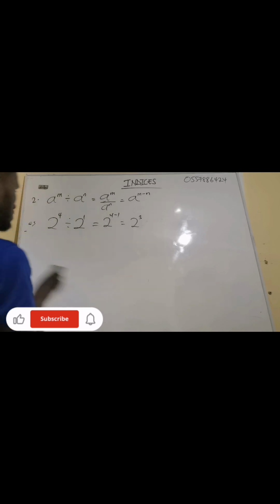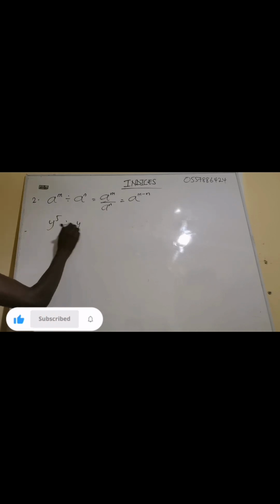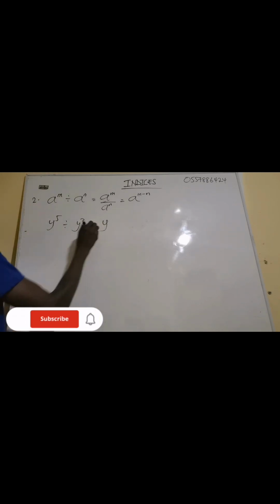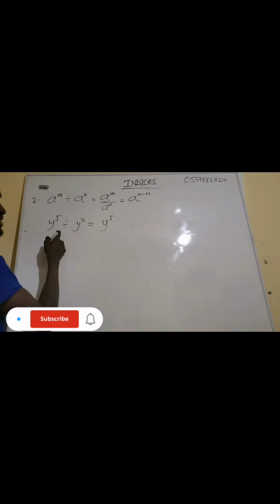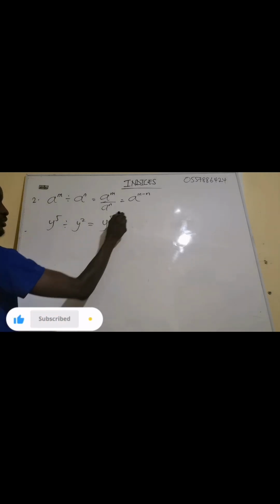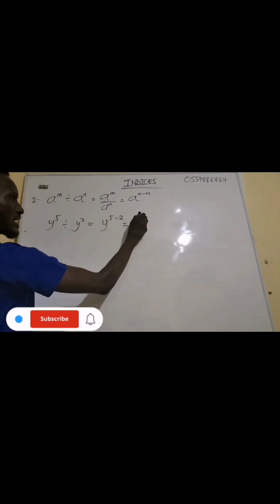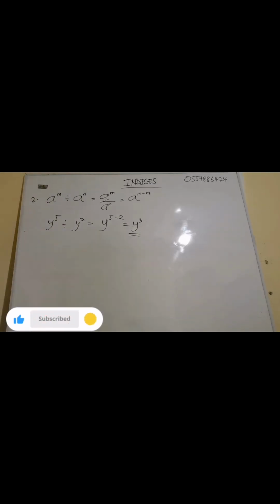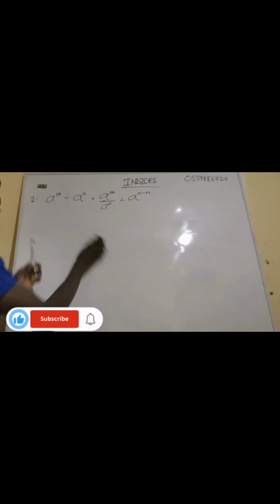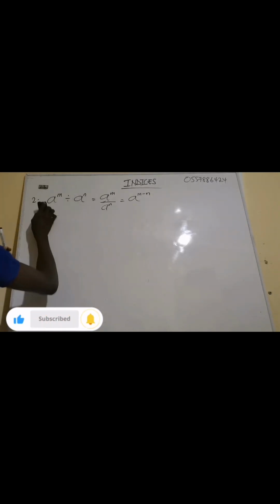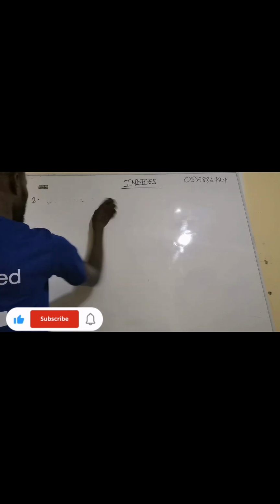But let me solve one question using a variable. So we can also get y exponent 5 divided by y exponent 2, which means you take one of the base, then you subtract the exponent. This one is 5. The division means minus. So minus what? 2. This one gives us y exponent 3. Just as simple as that. Now let me go to the next rule. I'm still talking about the rules. And then as time goes on, I'll refer you back to the rules, so pay attention carefully.